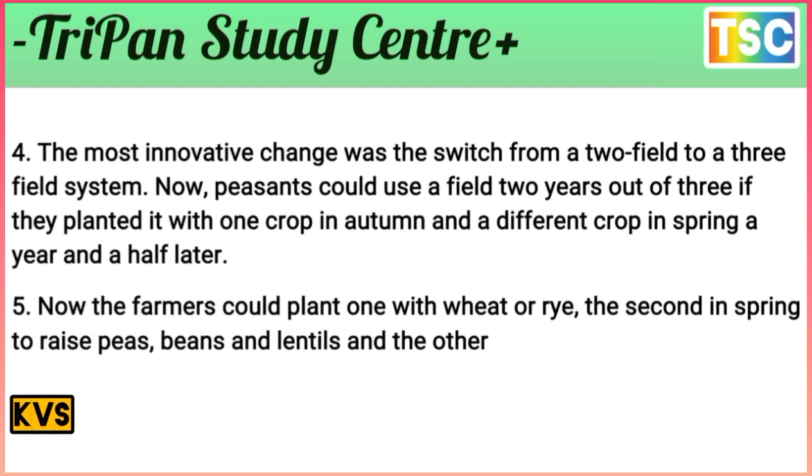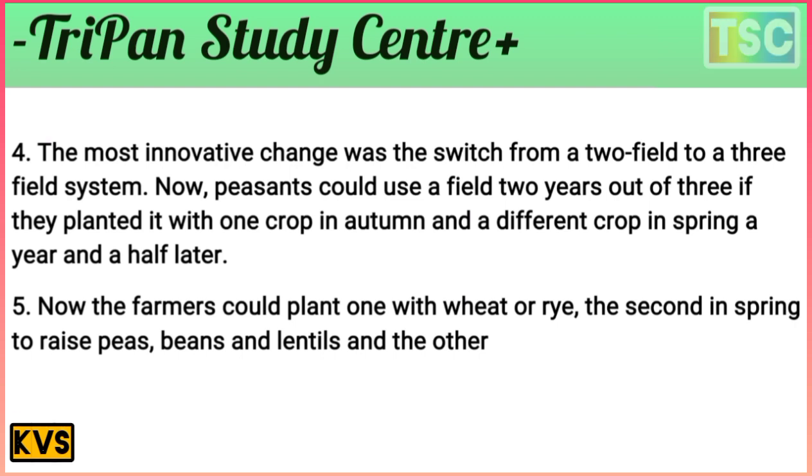The most important change was the switch from the two-field to a three-field system. Now peasants could use the field two years out of three if they planted one crop in the autumn and a different crop in the spring. This is the most important technological change here.